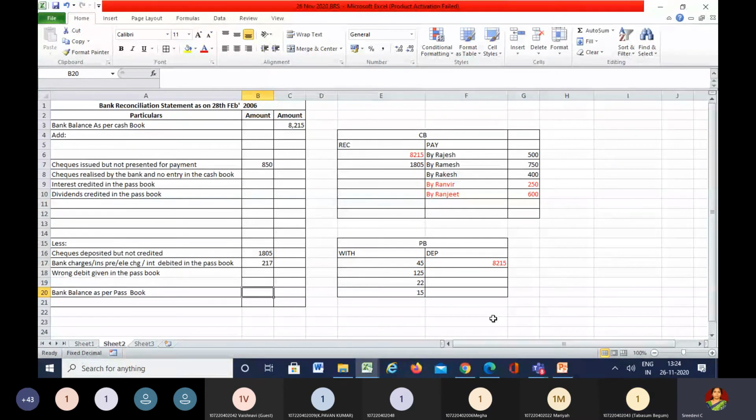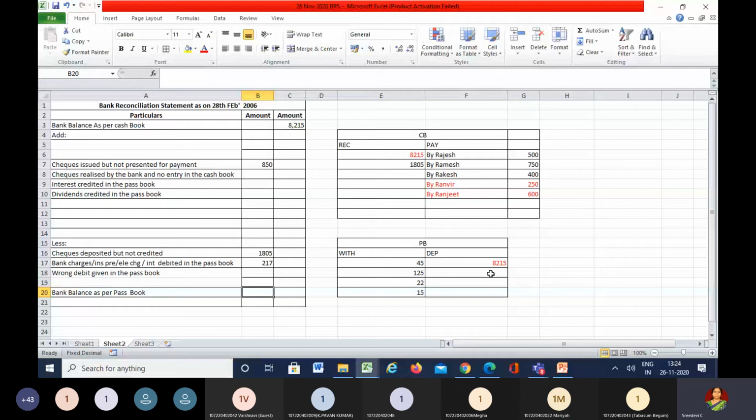Now coming to the next one. The passbook showed the following credits. Anything credited in the passbook normally increases the balance. Why is it going to increase here?